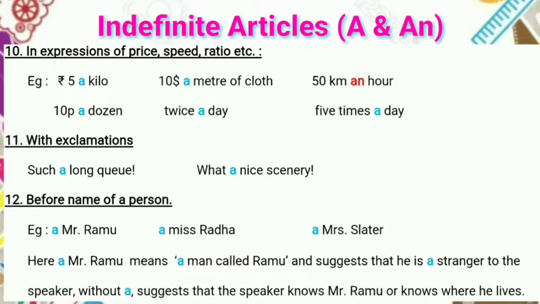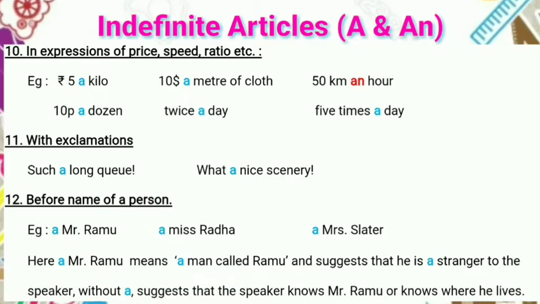Next, before name of a person. Generally, we never use articles before name of persons. Why do we use it here? Let's see. Example: a Mr. Ramu, a Miss Radha, a Mistress Slater. Here, a Mr. Ramu means a man called Ramu and suggests that he is a stranger to the speaker. Without a, it suggests that the speaker knows Mr. Ramu or knows where he lives.